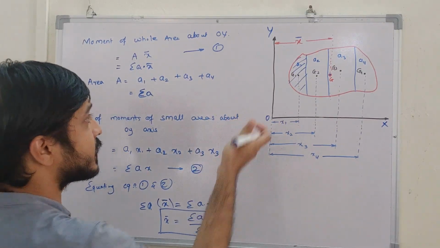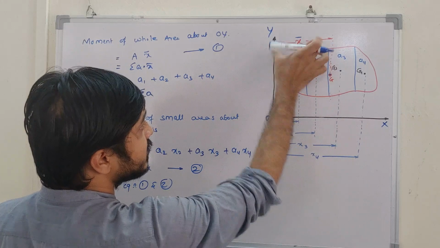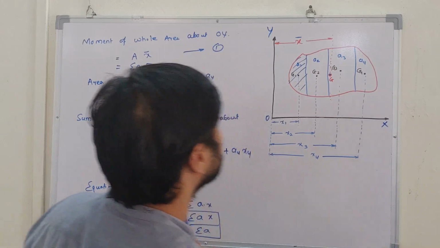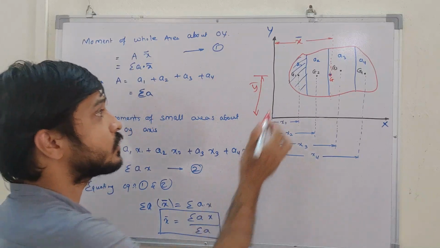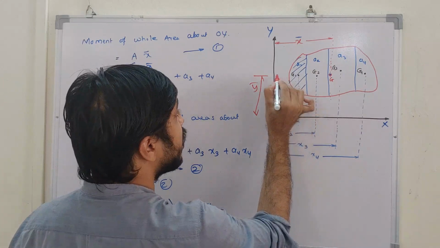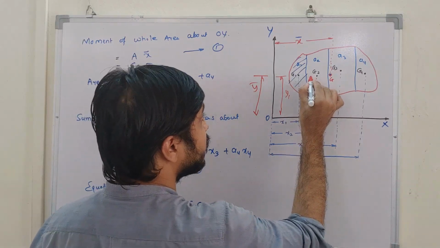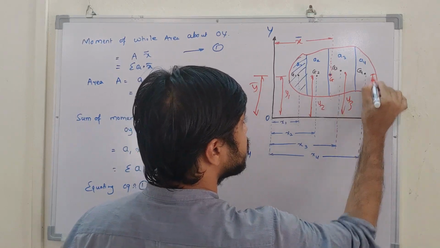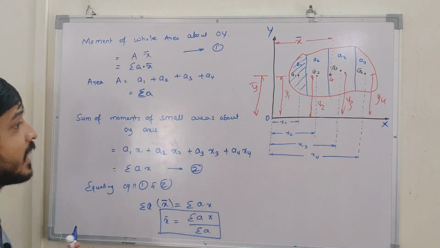Suppose I want to calculate with respect to the Y direction, what is the Y coordinate? I have calculated this X bar. Similarly, if I want to calculate this Y bar distance, what I have to do? For the same areas, you now calculate Y1, and then Y2, and then Y3, and then Y4. You calculate these, and then apply the same concept.